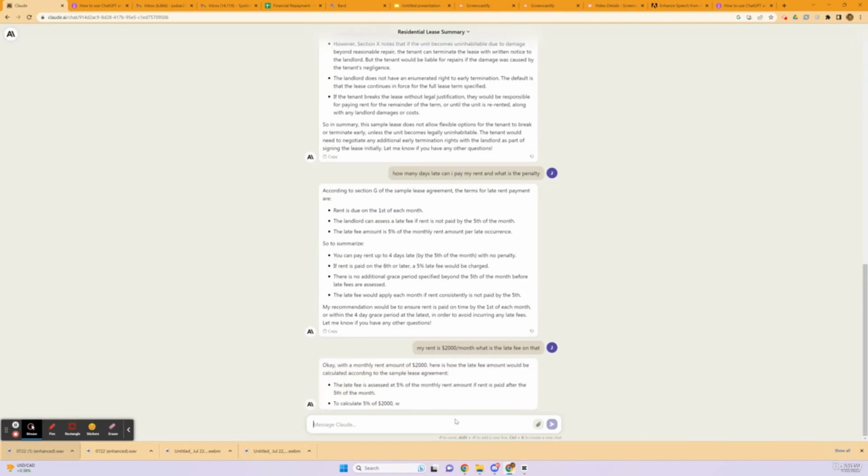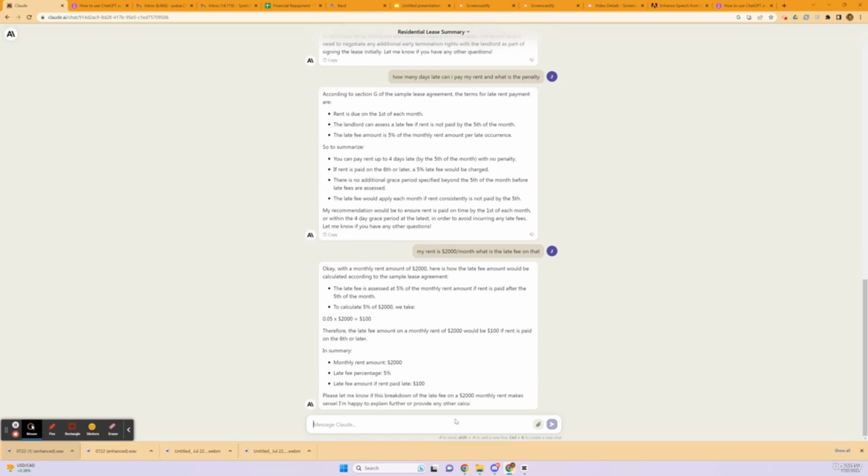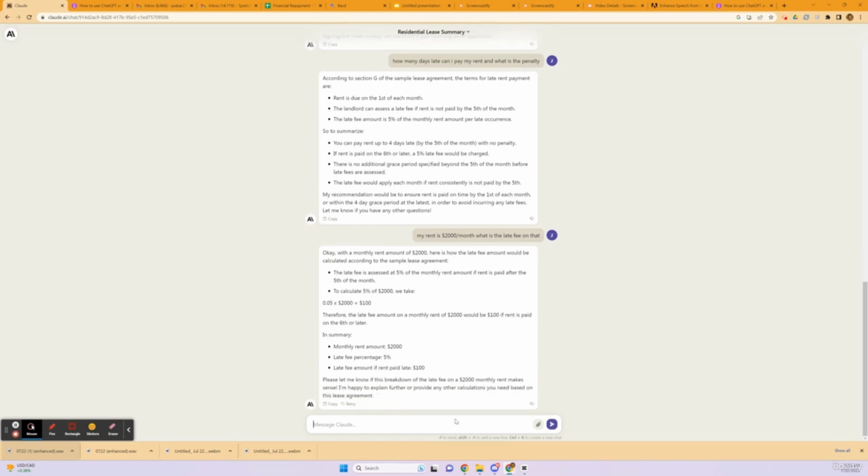So this is just a very conversational way of chatting with the chatbot and using it to save time in getting information from a structured format like a PDF or an Excel sheet or something else.